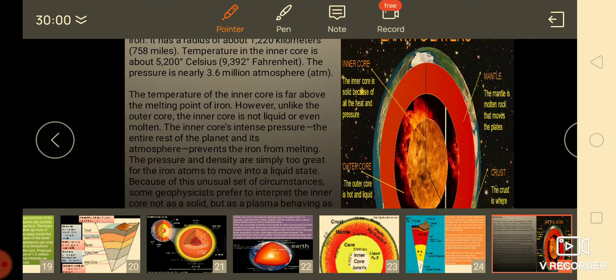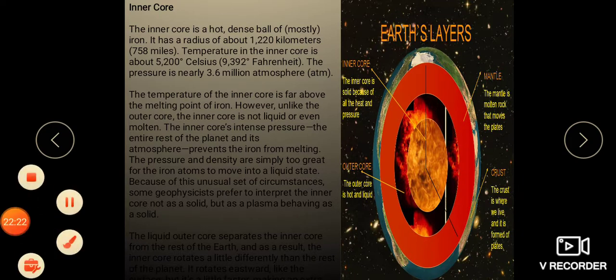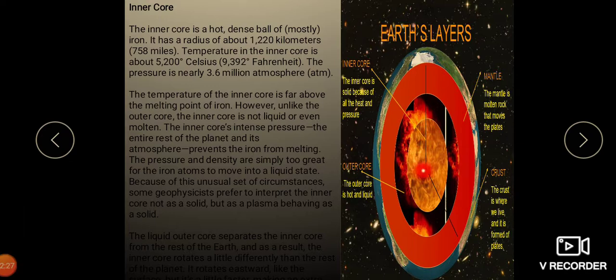This is about the inner core. The inner core is a hot, dense ball. You can see here, this inner core is a hot, dense ball of iron. It has a radius of about 1,220 kilometers. The temperature in the inner core is about 5,200 degrees Celsius. The pressure is nearly 3.6 million atmospheres.